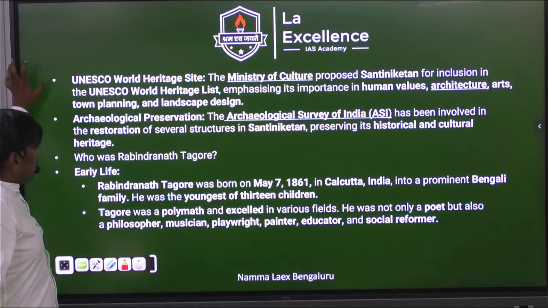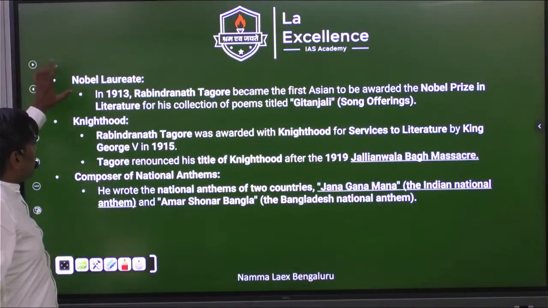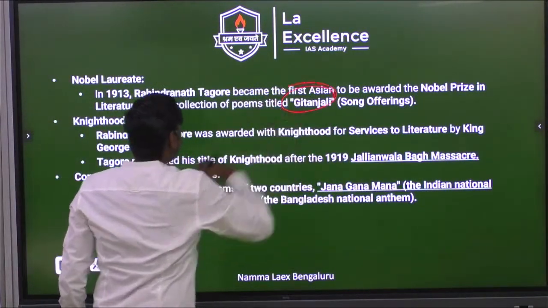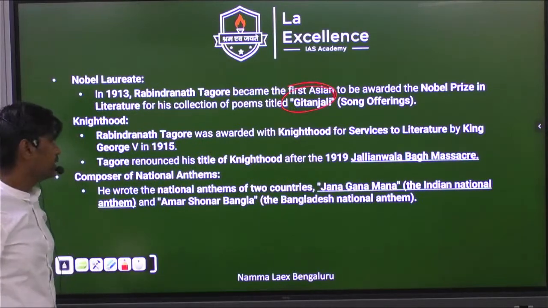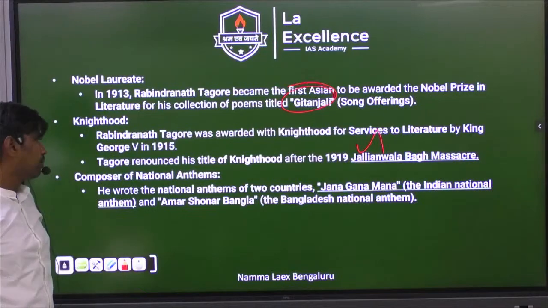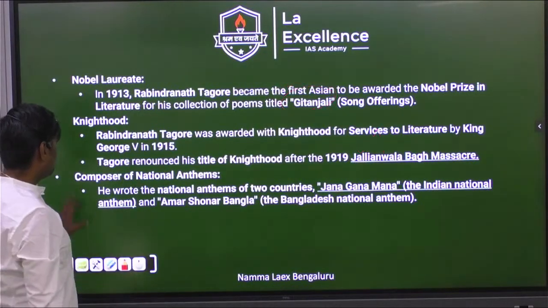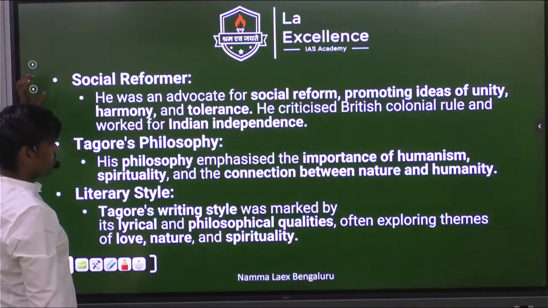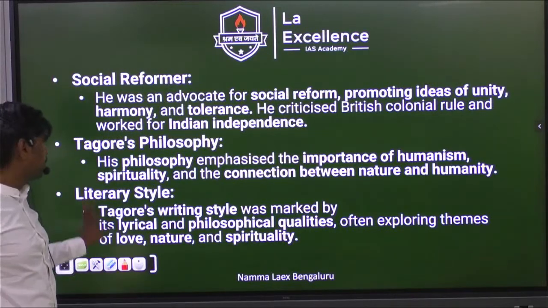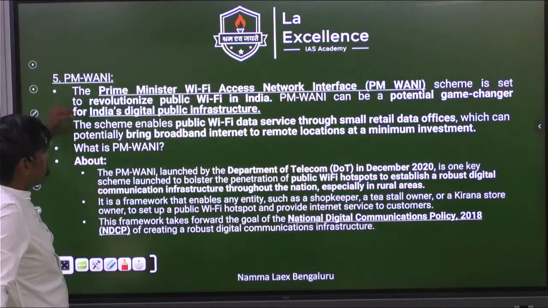Yes. So Rabindranath Tagore, the most important thing about Tagore is, he wrote which one? Geetanjali. This we have already written. Poems titled Geetanjali. And knighthood he has given back when? During Jallianwala Bagh. And Janagana Mana and Amar Sonar Bangla we have discussed. He is a social reformer. You know that you will be studying in history more about Tagore. Yes, go through this, what we have given.